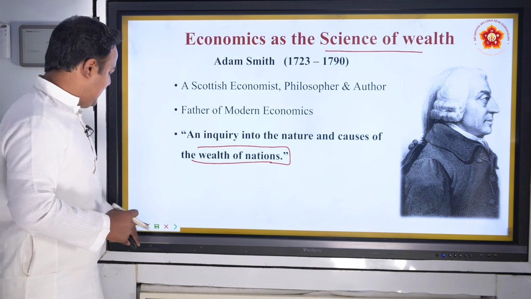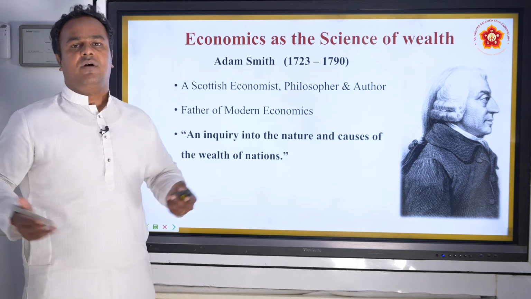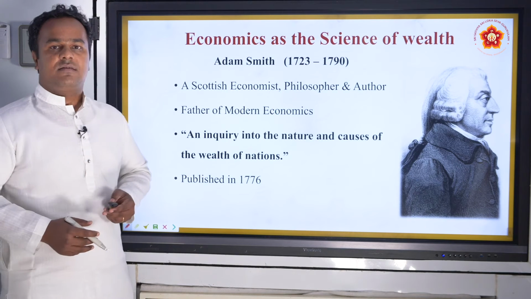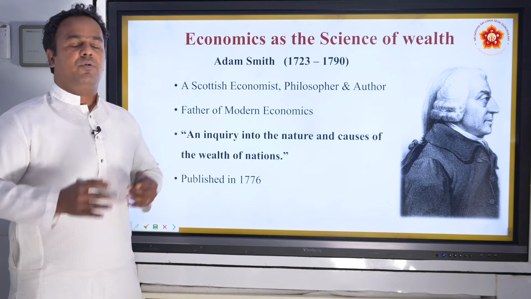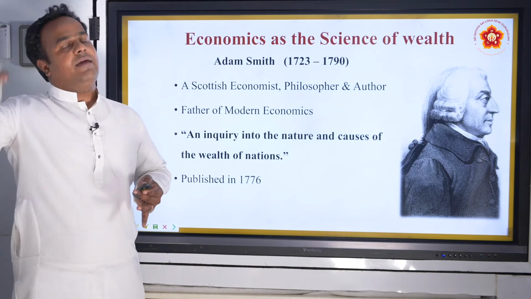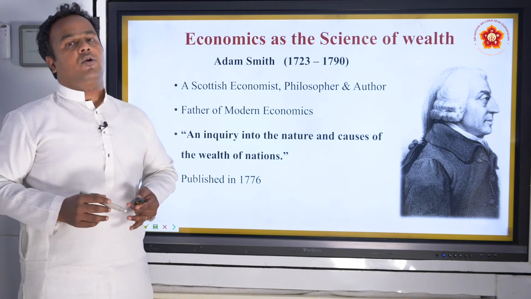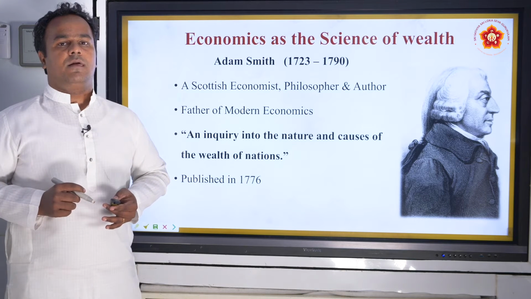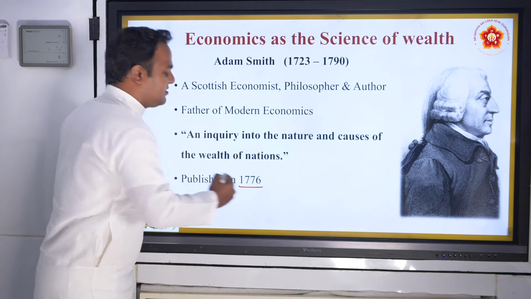So the book is a very famous book. It is considered one of the first books to bring together all the ideas of economics by the previous economists or thinkers who have thought about this subject. It was published in the year 1776.